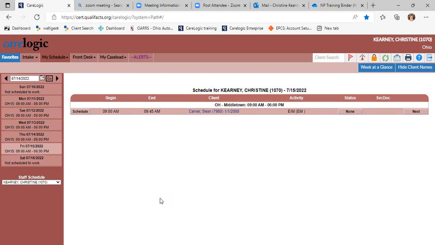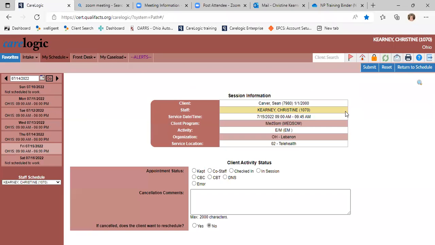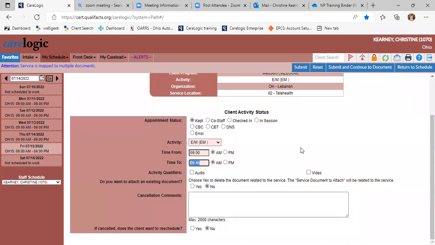So now we're going to review an established patient appointment. So again, this is from our schedule. Just like the other one, we're going to click on the status. And we're going to say kept, assuming we kept it. If we needed to change it, we could change it.